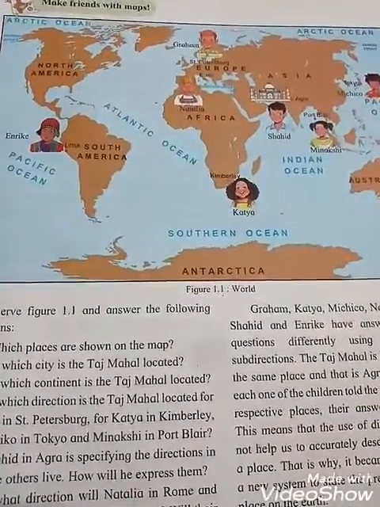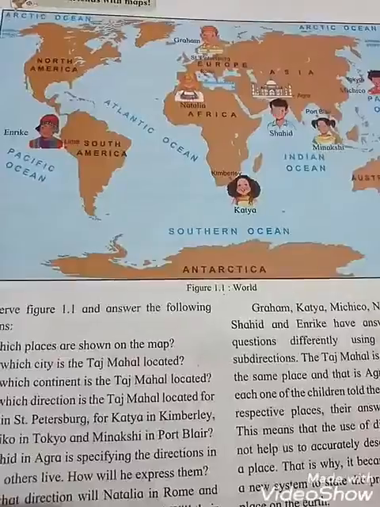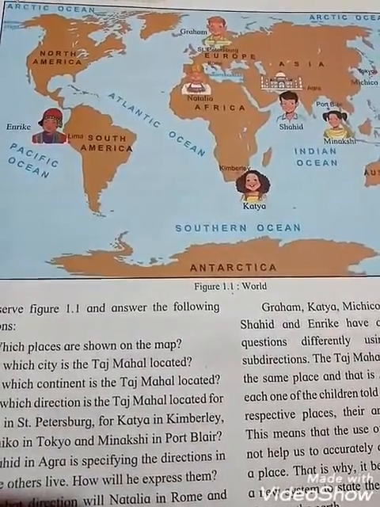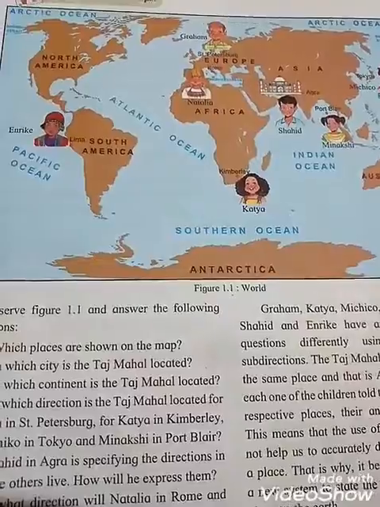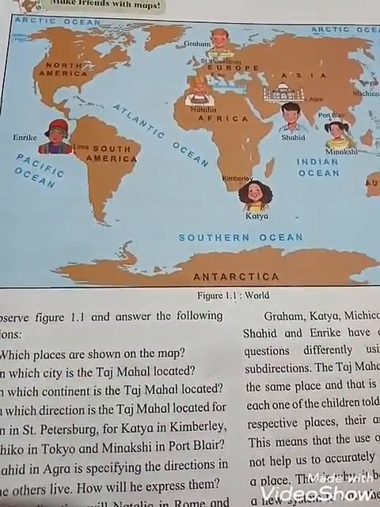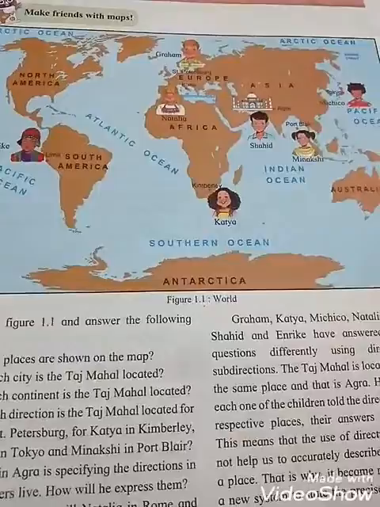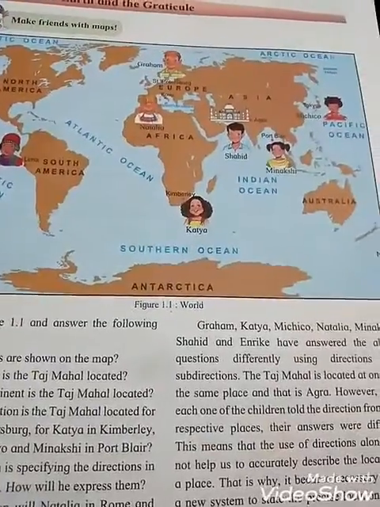So somebody will say that Agra is in the southwest direction. Some boys and girls will say that it is in the northeast or west. So their answers will not be the same. Okay, students.